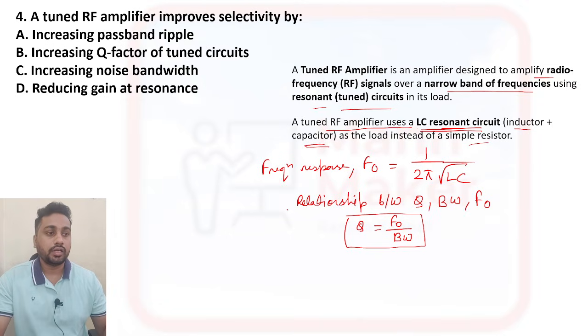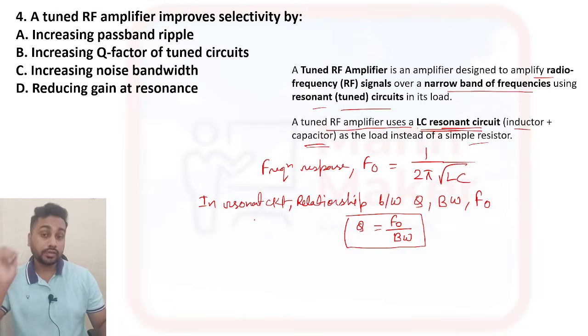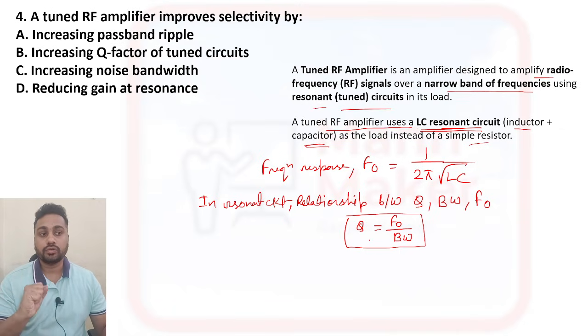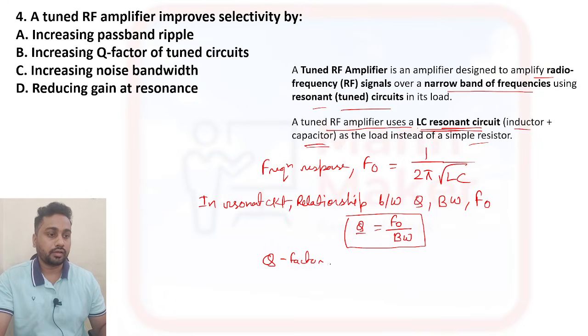Just remember the relationship in resonant circuit. In resonant circuit, the relationship between Q factor, bandwidth and frequency response is Q equal to frequency response by bandwidth. Okay, so this Q factor will determine selectivity.